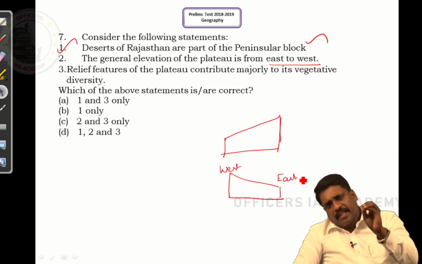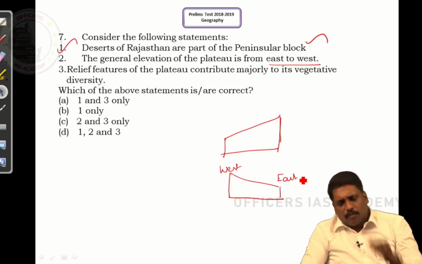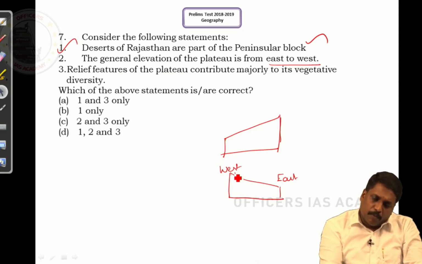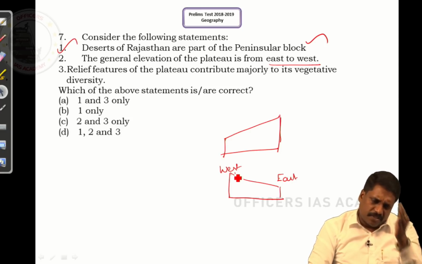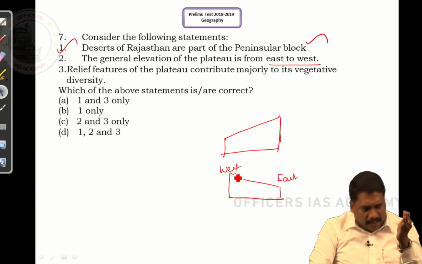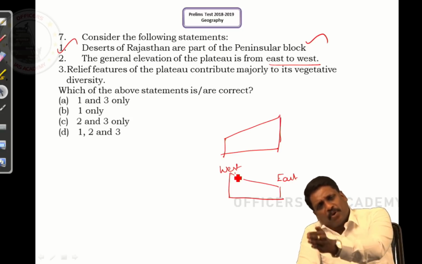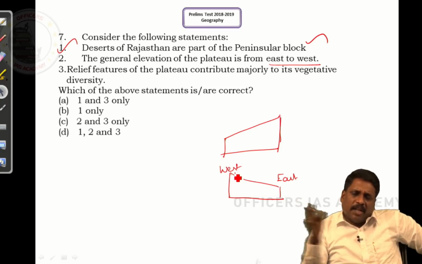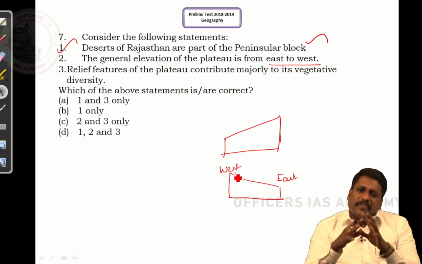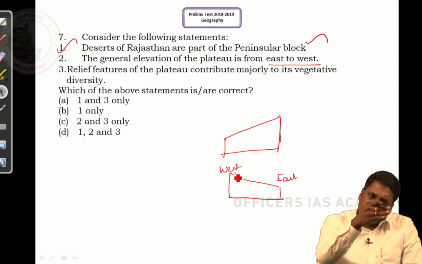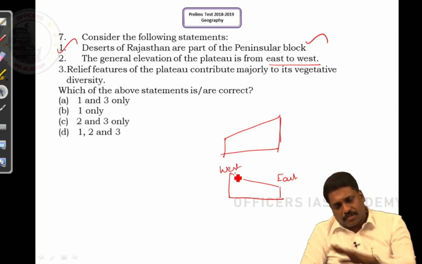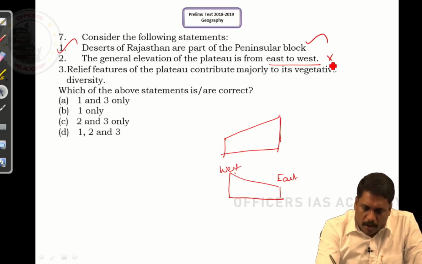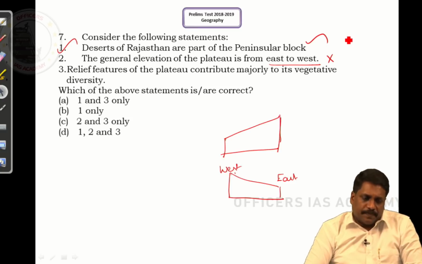That is the reason most of the east flowing rivers start their origin from the western slopes or western coast, and they flow towards the Bay of Bengal. The long profile or length of these rivers is very large, suggesting that the slope itself extends from west to east. It means statement 2 is wrong. It should be west to east.